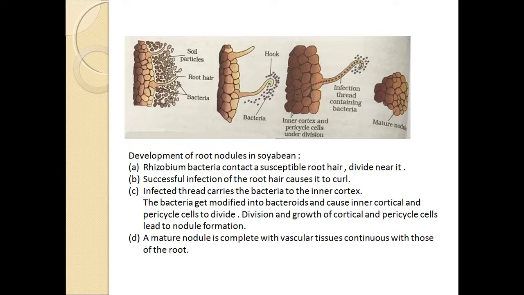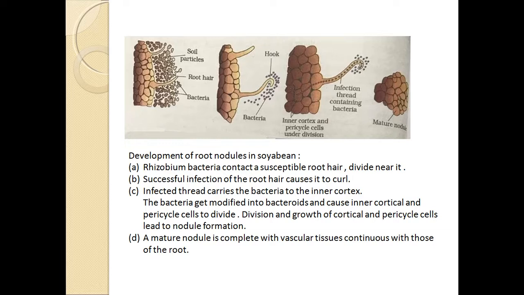The bacteria undergo multiplication and move through the infection thread. You can see here in the diagram, they are moving inside the infection thread containing the bacteria. Then these cells help in specializing nitrogen fixing cells.